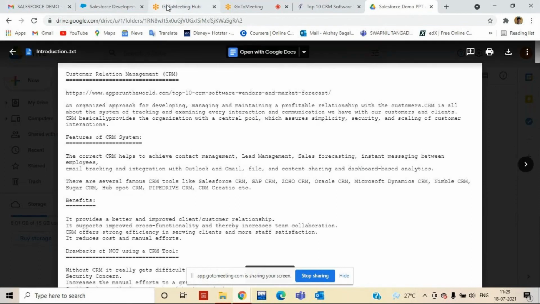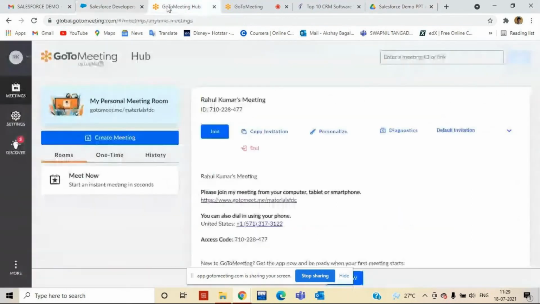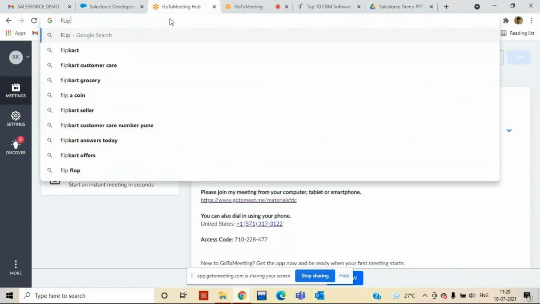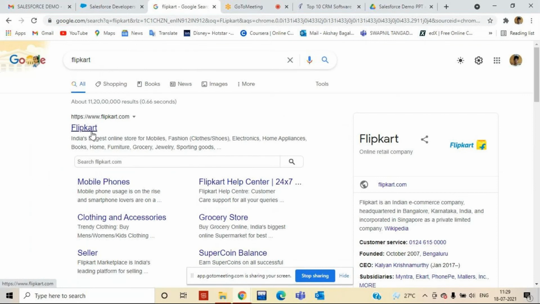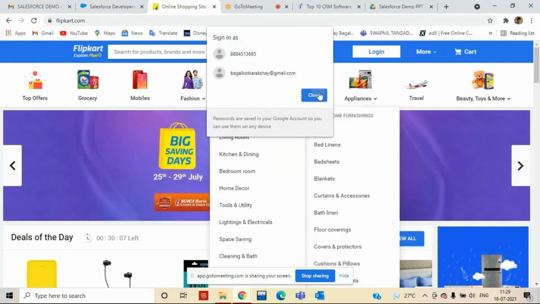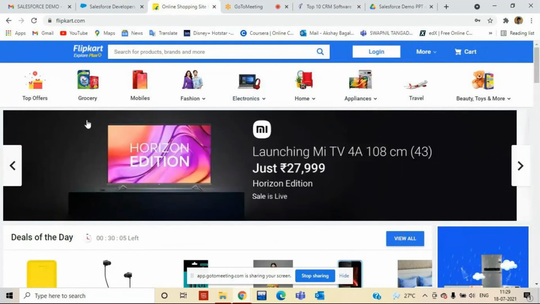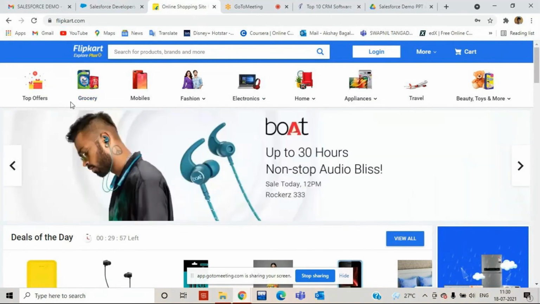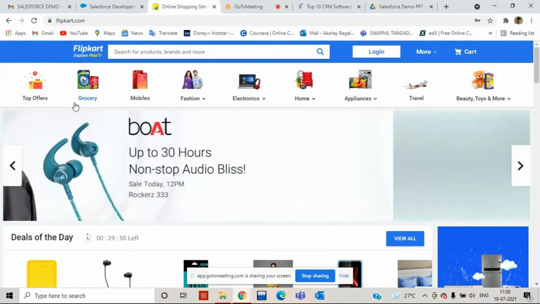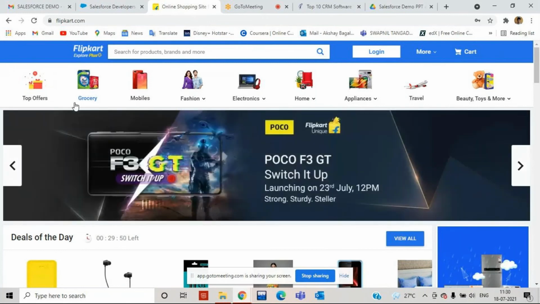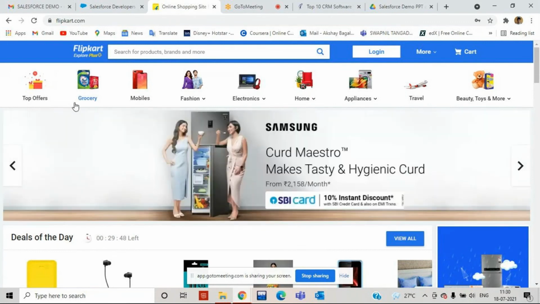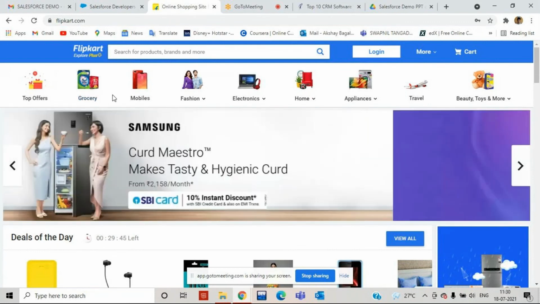Now, if I'm going to tell you one more thing, suppose we have Flipkart. Flipkart also works on cloud. So if I open Flipkart, and Flipkart works on cloud, what does it mean? It means whatever data is there in the form of pictures is saved in the cloud database. We can save data in two ways: either in picture format, or in string format, or you can say data format.